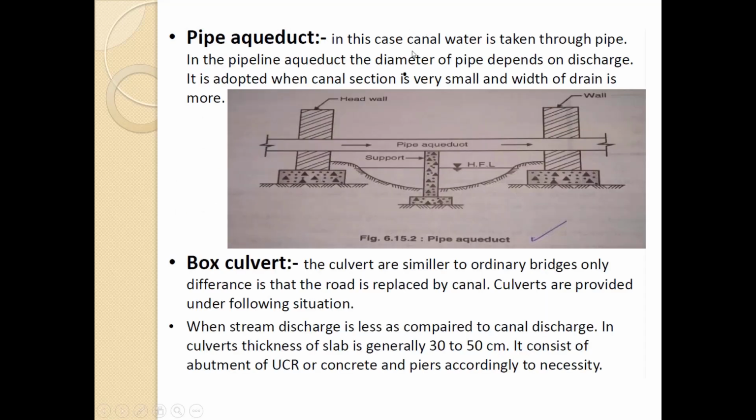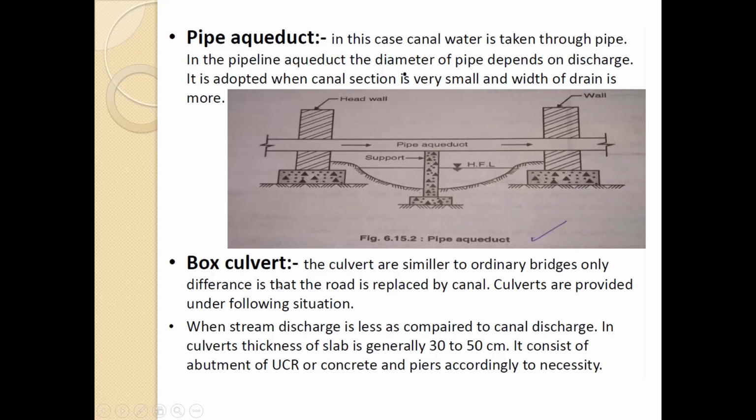So the pipe aqueduct. In this case, the canal water is taken through the pipe. The diameter of the pipe depends on the discharge, and it is adopted when the canal section is very small and the width of the drain is more. So here you can see this is the natural stream and this is the pipe aqueduct.